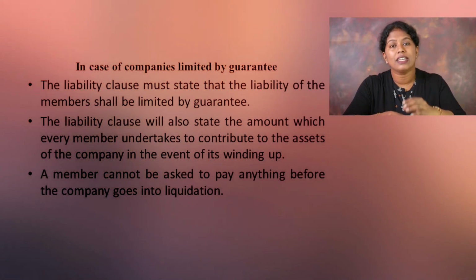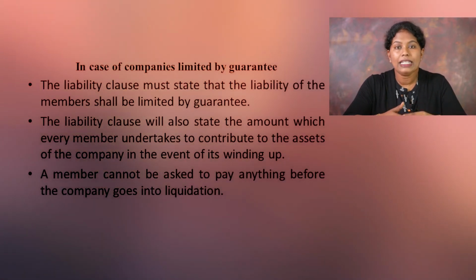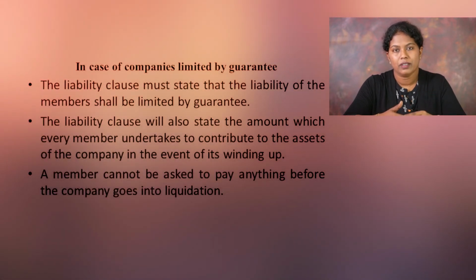And that should be stated in the liability clause of the Memorandum of Association. So, a member cannot be asked to pay anything before winding up or before liquidation. They have promised that at the time of winding up of the company, they are ready to pay a certain amount. And that should be mentioned in the liability clause of the Memorandum of Association.